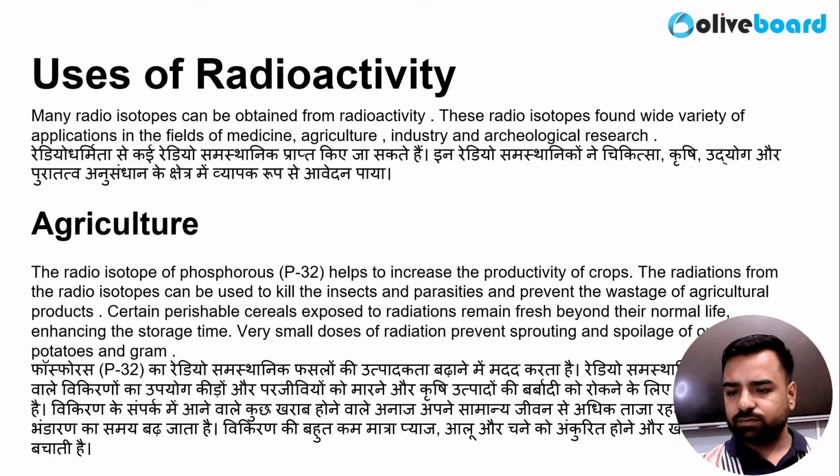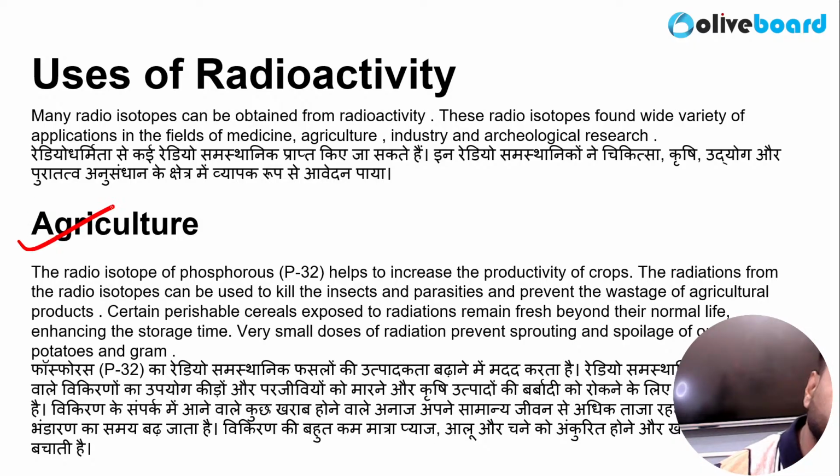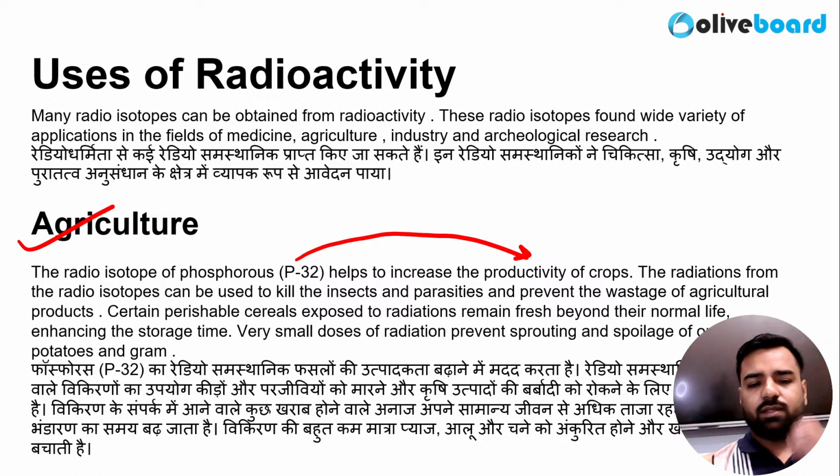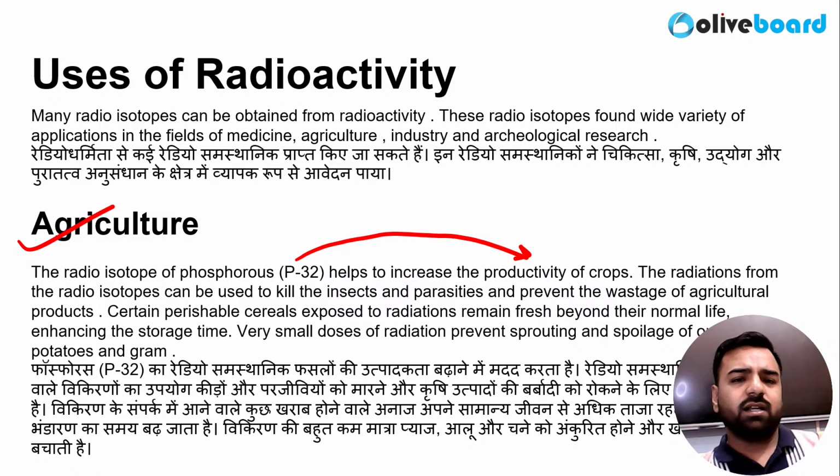So now talking about radioactivity, guys, where is this radioactivity used? Here we have already taken the example of uranium 235 in nuclear power plants. But if I talk about some of the radioisotopes, here also we can talk about the use of radioactivity. The first part is agriculture. Then I'll tell you about medicine as well. The radioisotope of phosphorus, where is it used? It is used in increasing the productivity of crops. So that's about agriculture.